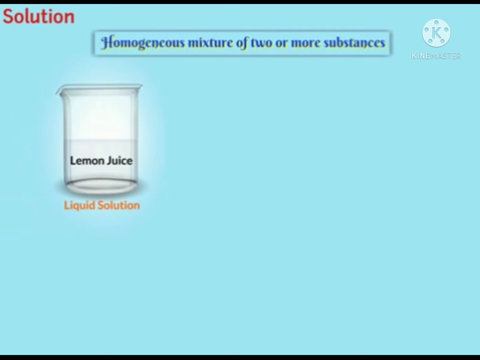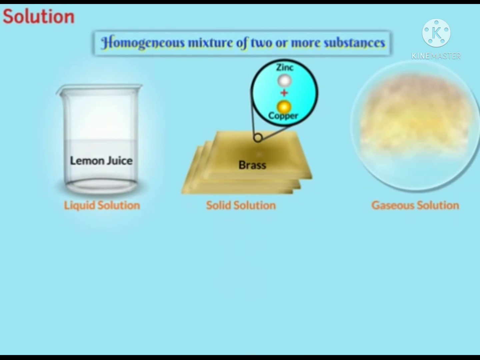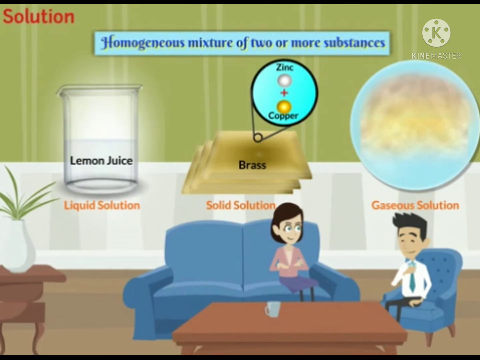What is a solution? A solution is a homogeneous mixture of two or more substances. Generally, when we say solution, a picture of a liquid solution strikes our mind. It's interesting to know that there are solid as well as gaseous solutions. In a solution, each and every particle follows homogeneity. This is the only reason your tea tastes the same from the first sip to the last one. So let me tell you a little more about solutions.